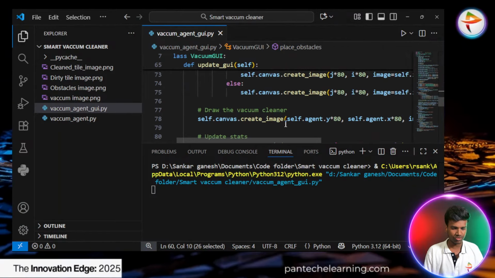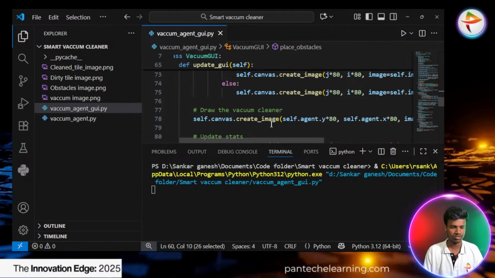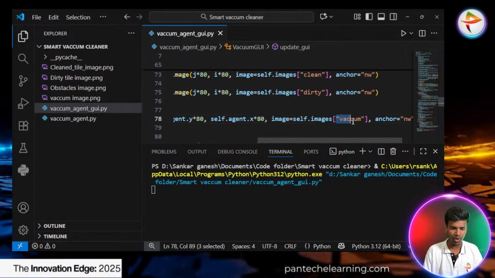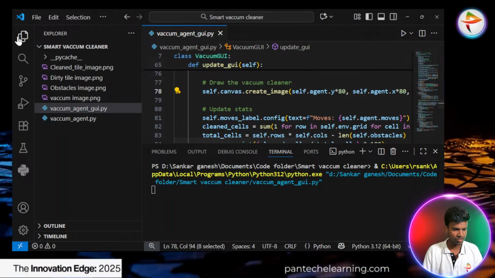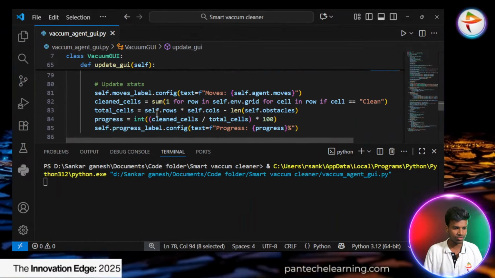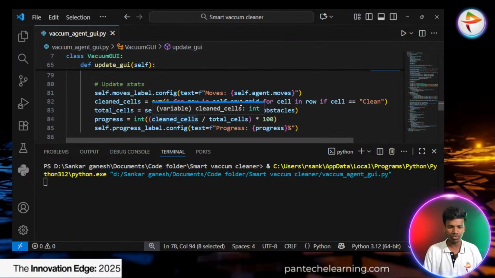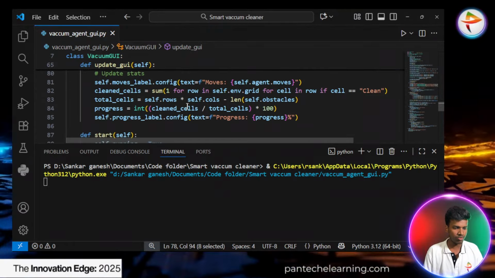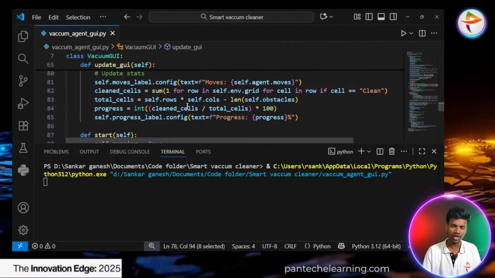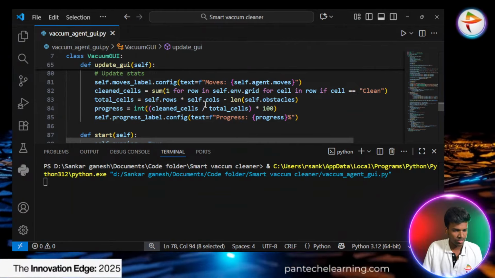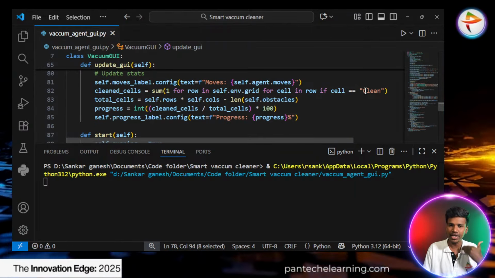And draw the vacuum cleaner. So for the UI, the vacuum cleaner image we have to pass. That is the create image, and pass it the particular vacuum variable. Then update the status. Everything we have to update: every image, every move, every count. The move count of the vacuum, how many moves it has to take to clean a single row and a single cell. The progress percentage we have to clear, and how many clean tiles and dirty tiles there are.